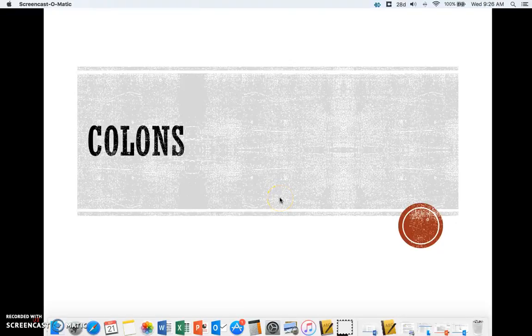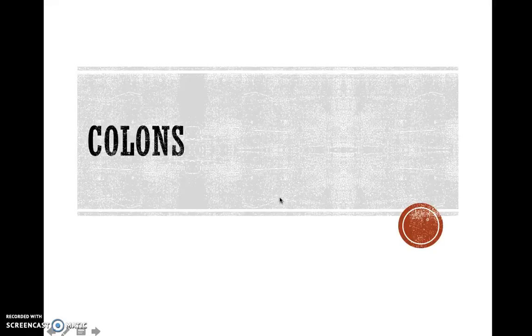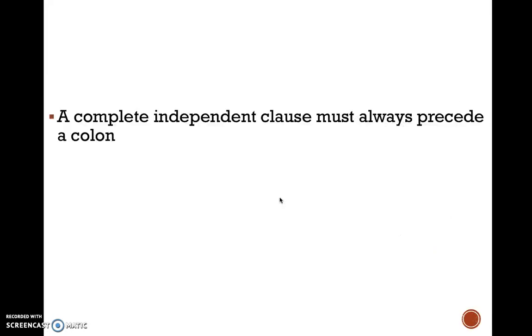All right, guys, we're going to talk about colons. Colons are pretty simple punctuation marks that appear on the ACT, and you might as well get them right because they're really easy to do. All right. So, first rule here is a complete independent clause must always precede a colon. You must have an independent clause, then you can use a colon afterwards. You can't use it without an independent clause, okay?